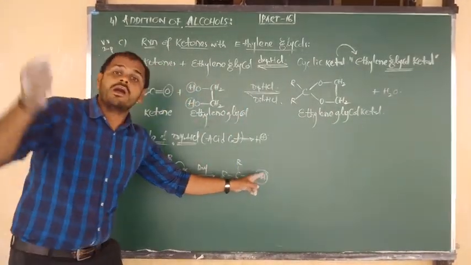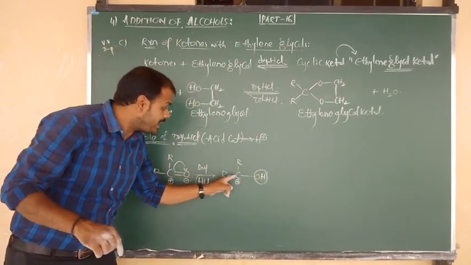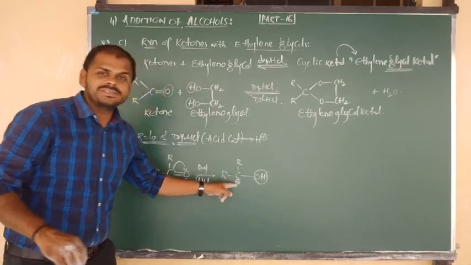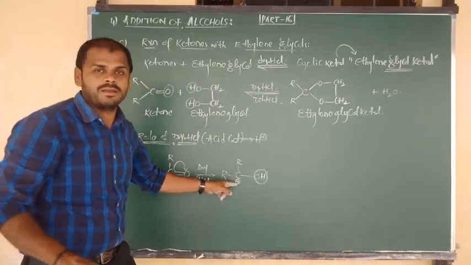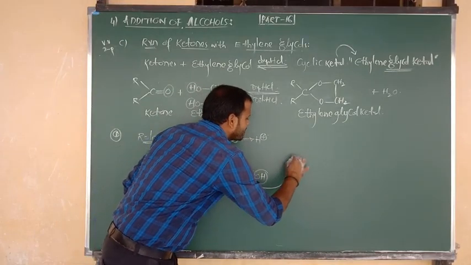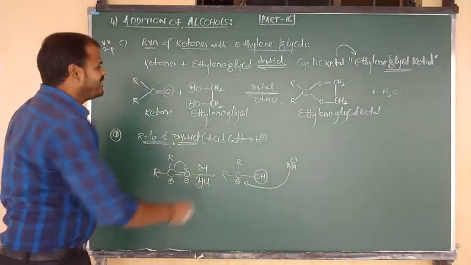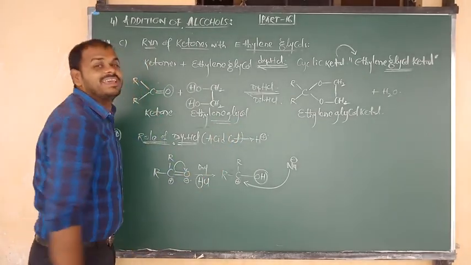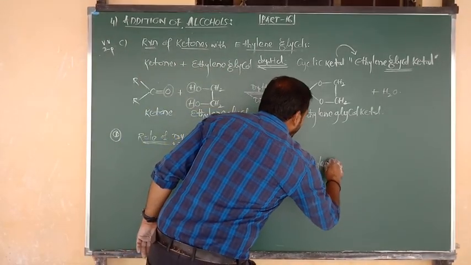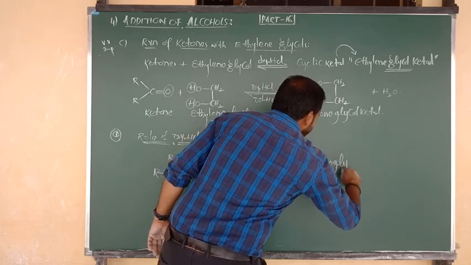Due to protonation of oxygen, the carbonyl carbon carries more positive charge. Such a positively charged carbon can be easily attacked by a nucleophile. What is the nucleophile? Ethylene glycol.